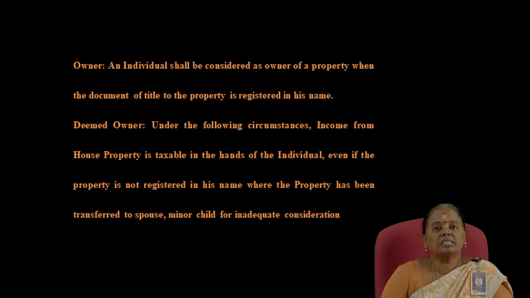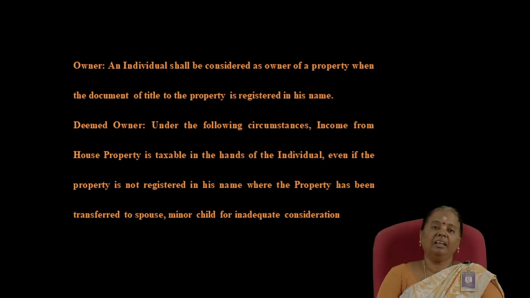Let's see who is the owner. Owner means an individual who holds the property when the document of that property is registered in his name. Next, who is a deemed owner?